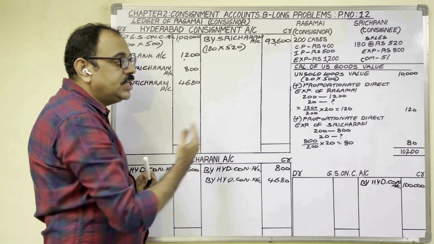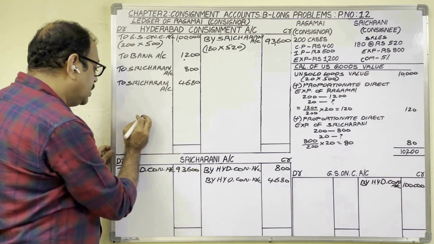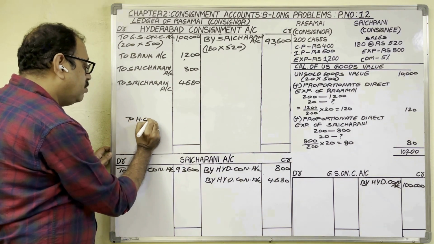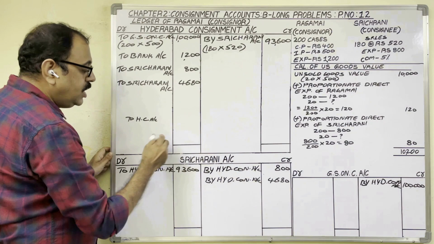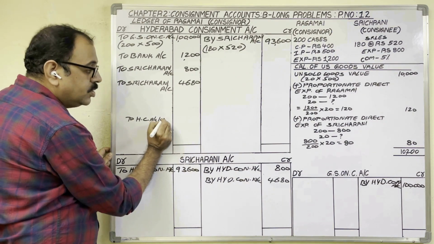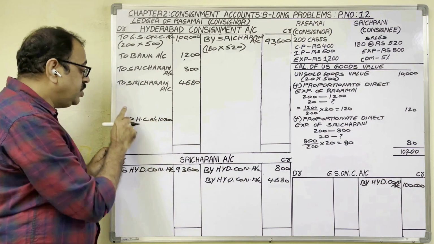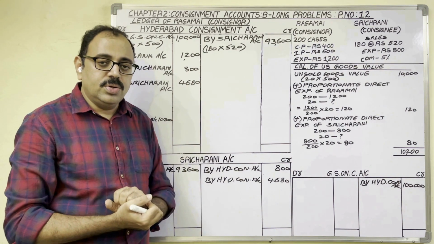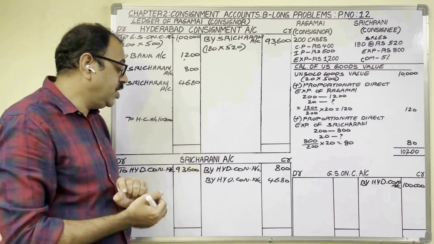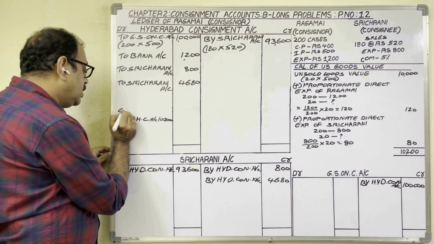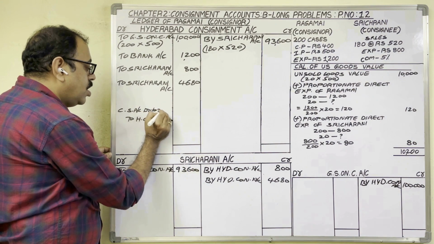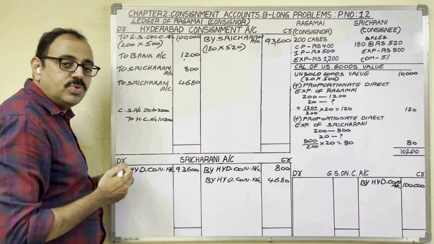So there is no place here to write. So I am writing here to Hyderabad consignment account. Amount is 10,200. Then which account we should debit? In consignment there is unsold stock. So to indicate that, we should create consignment stock account with unsold stock value 10,200.